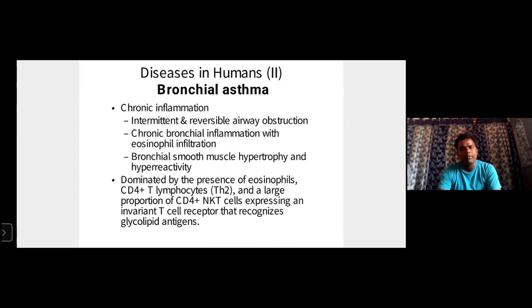Diseases in humans, part 2: bronchial asthma. It is a chronic inflammation, with intermittent reversible airway obstruction and chronic bronchial inflammation with eosinophil infiltration, bronchial smooth muscle hypertrophy and hyperactivity. So bronchial asthma is dominated by the presence of eosinophils, CD4 T lymphocytes, and a large proportion and expression of invariant T cells that recognize glycolipid antigens, which give the bronchial asthma reactions, right?